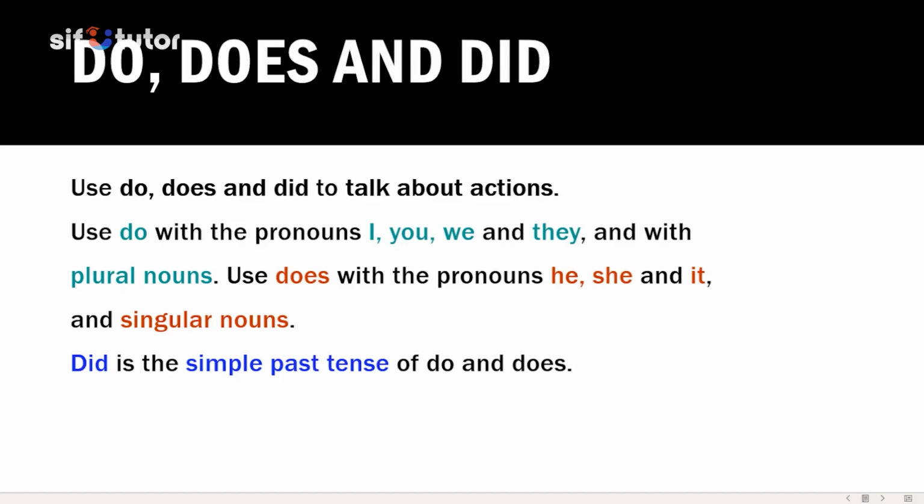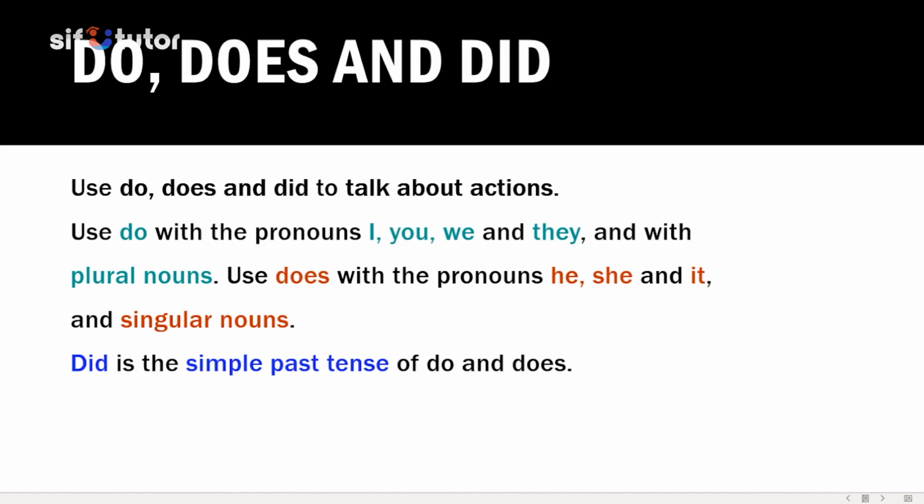Do is used with the pronouns I, you, we, and they. For example, if you're referring to yourself, first person, you will say, I do the chores in the morning. I do homework before sleeping. Or if you are referring to another person, using second person pronouns like you, you will say, you do good jobs when it comes to writing. You do not get to tell me what to do.